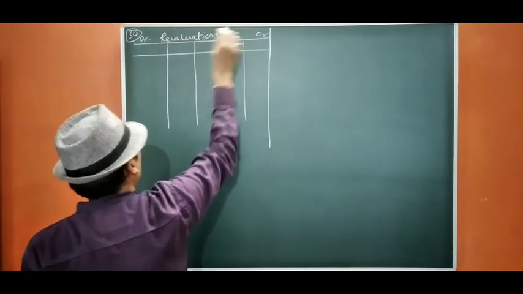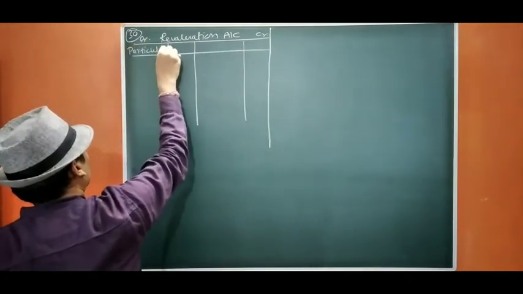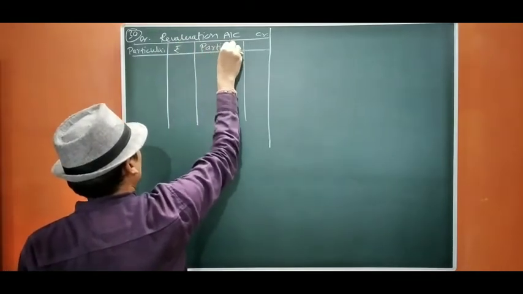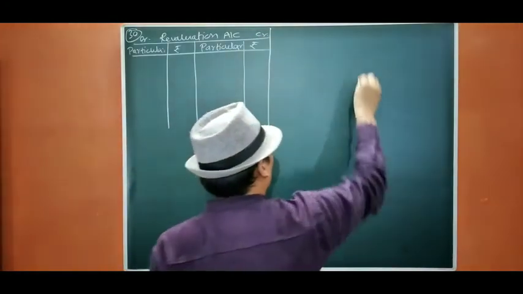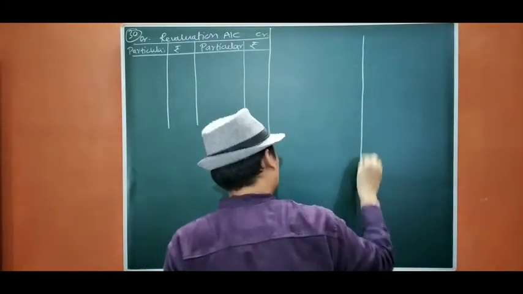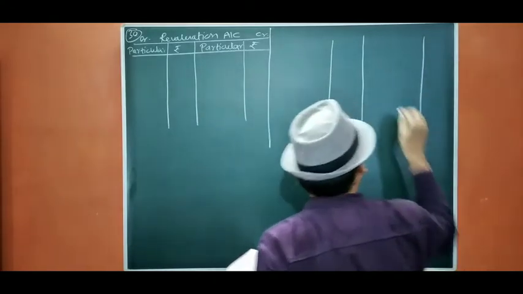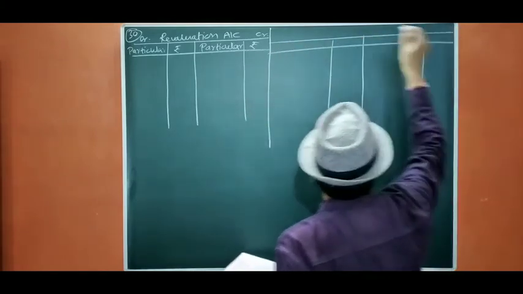Revaluation account, particular, rupees, okay. Now the balance sheet. Enough. This is enough. Okay.